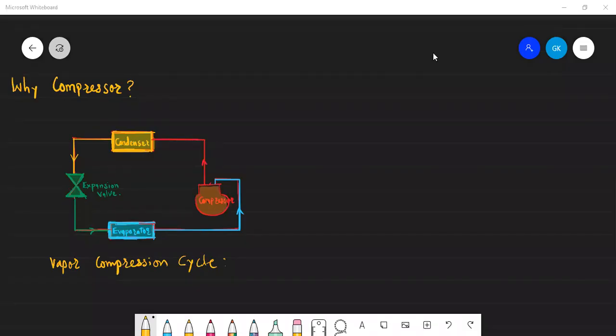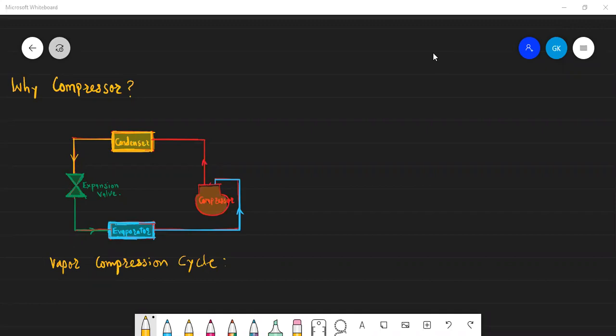Okay, hello students. Today we'll see a very important question, that is why compressors are used in a vapor compression cycle. I found that this question is generally asked in interviews and also in oral exams, and students are not able to answer it precisely. They are not specific.